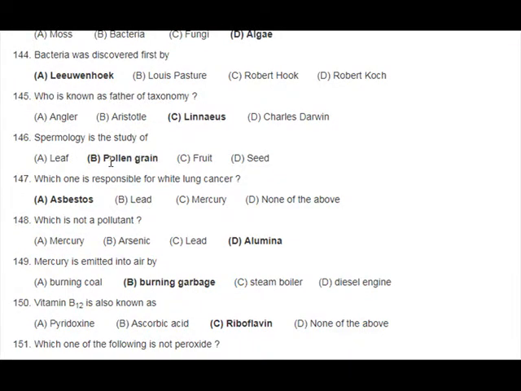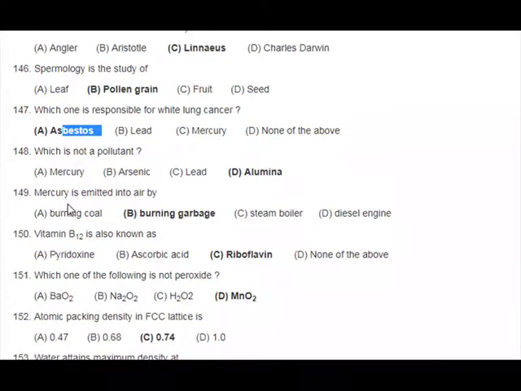Leaf. B. Pollen grain. C. Fruit. D. Seed. 147. Which one is responsible for white lung cancer? A. Asbestos. B. Lead. C. Mercury. D. None of the above. 148. Which is not a pollutant? A. Mercury. B. Arsenic. C. Lead. D. Alumina. 149. Mercury is emitted into air by: A.